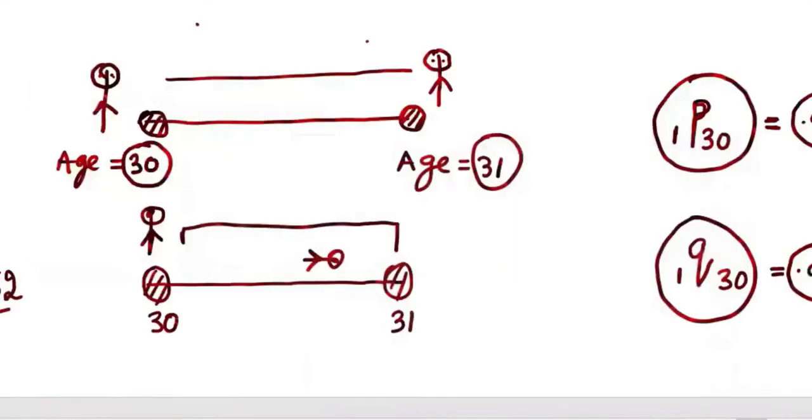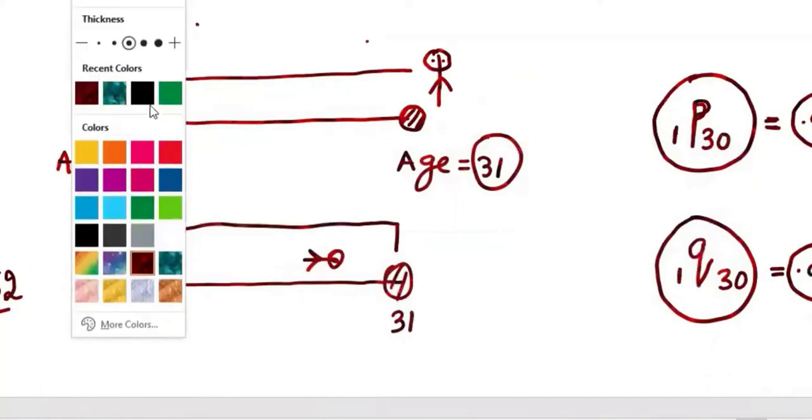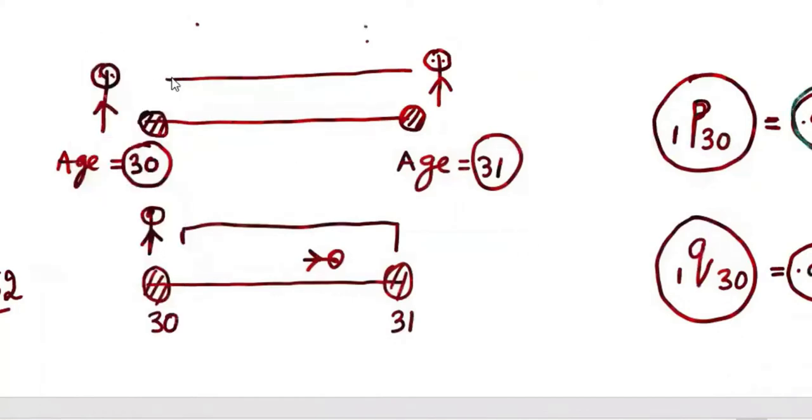Let's go to this one, 0.9994. We can better visualize it if we think this way. Instead of writing 0.9994, if you start with 10,000 people, how many will die within 1 year? Suppose these are age 30.